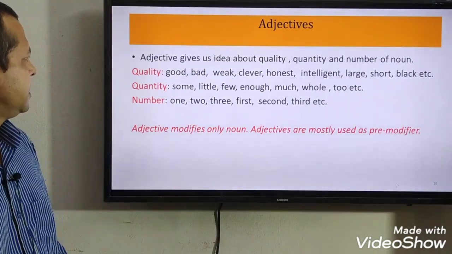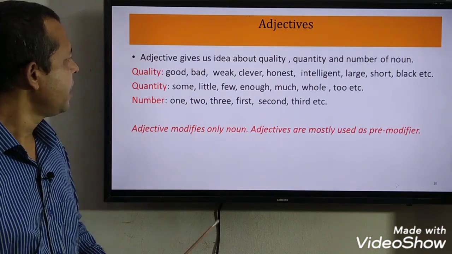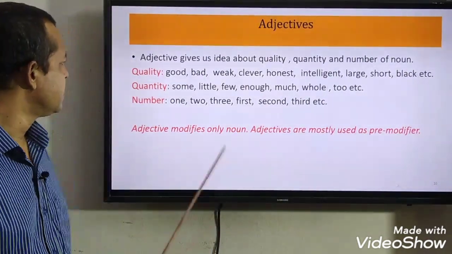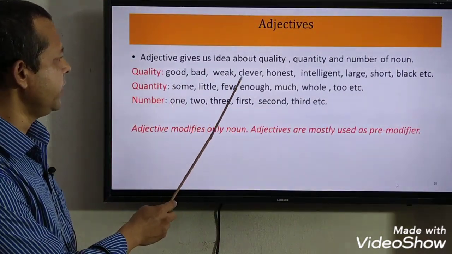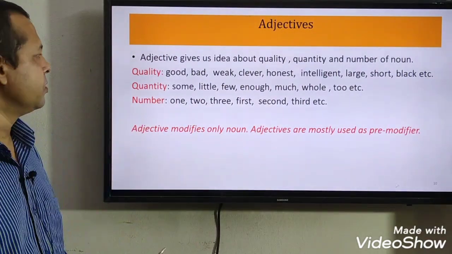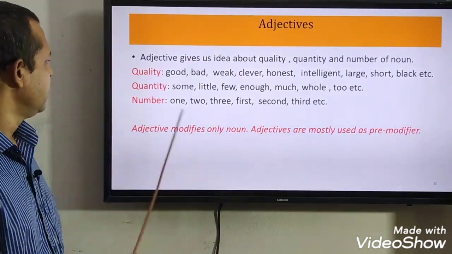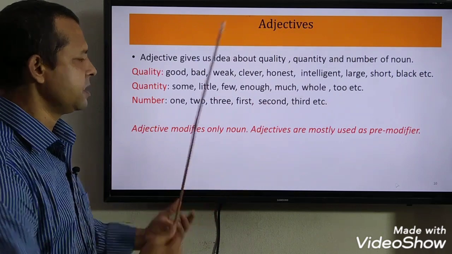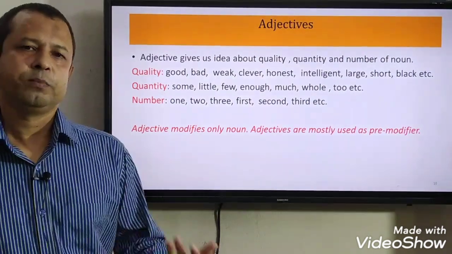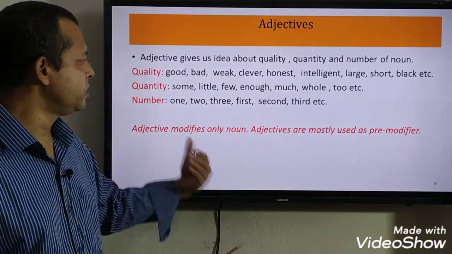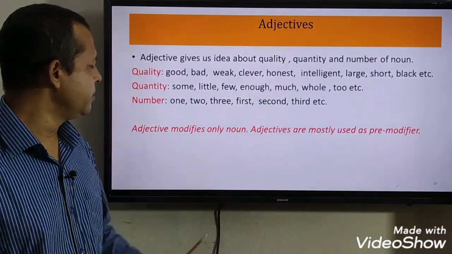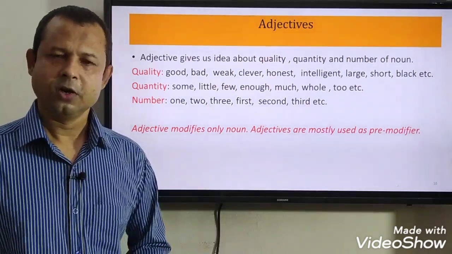I have given a brief description about adjectives. Adjectives give us an idea about the quality, quantity, and number of a noun. Quality: good, bad, weak, clever, etc. These adjectives give us an idea about the quality of a noun. Quantity: some, little, few, enough, etc. These give us an idea about the quantity of a noun. Number: 1, 2, 3, 4, 5, first, second, third. All these adjectives give us an idea about the number of a noun.